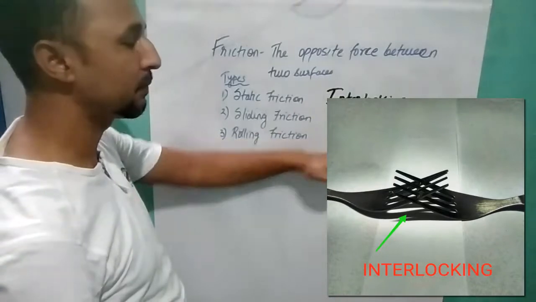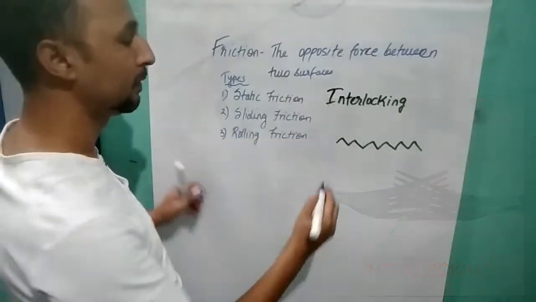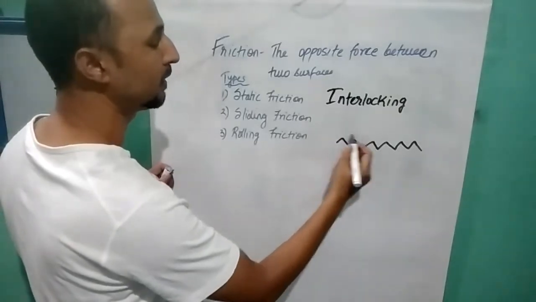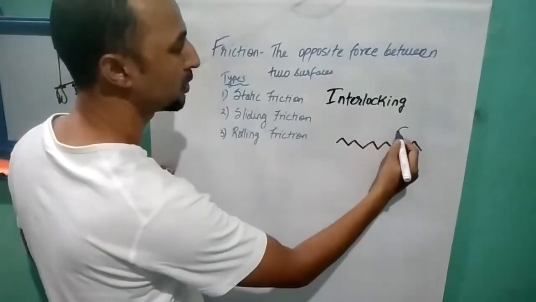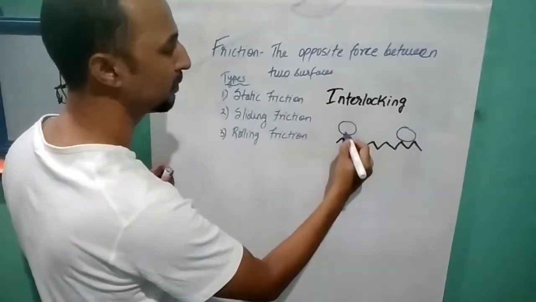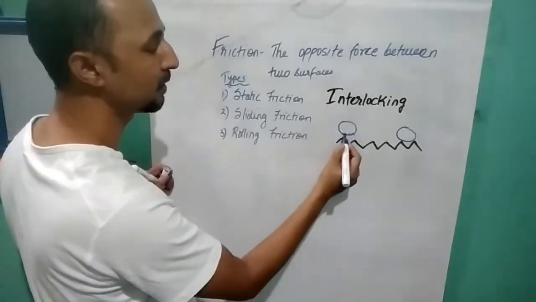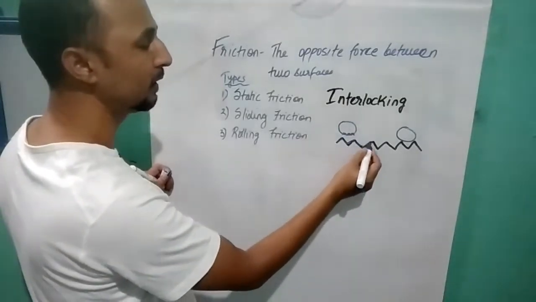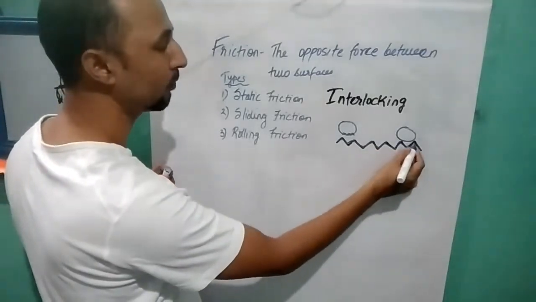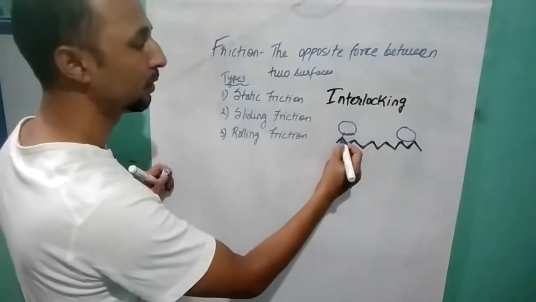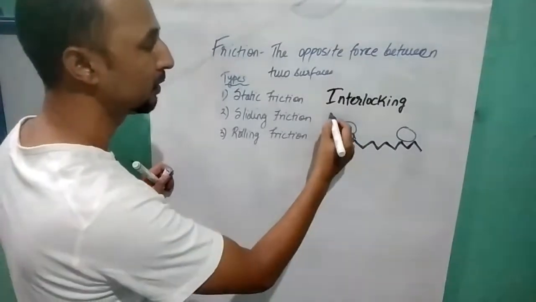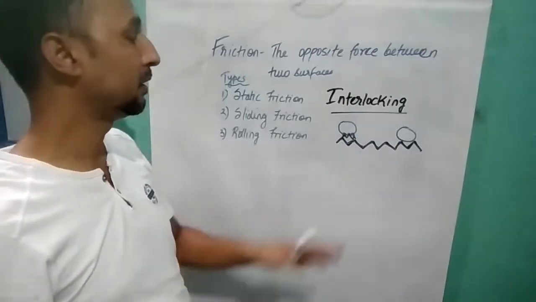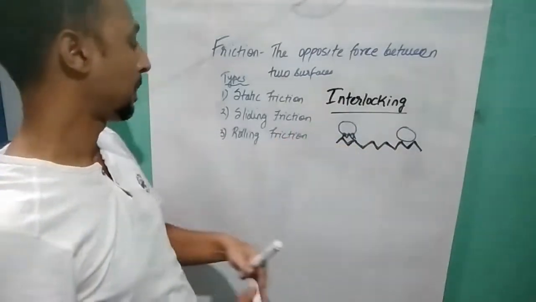So if this is one surface, and if I take a ball and roll over this surface, the ball tends to stop here. It is because the surface of the ball also has irregularities. So the irregularities on the surface of the ball and the irregularities on the surface of the floor lock against each other. That is why the ball tends to stop. That is known as interlocking.